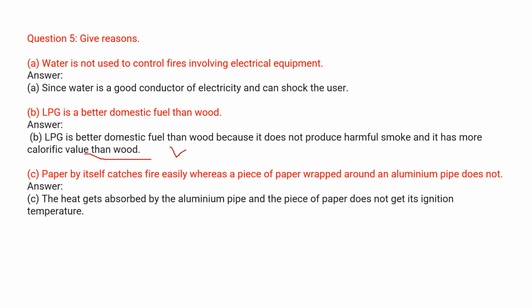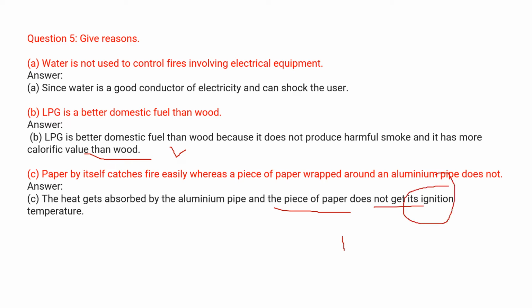And number C: paper by itself catches fire easily, but a piece of paper wrapped around an aluminium pipe does not. The heat produced by the fire is absorbed by the aluminium pipe, and the piece of paper does not reach its ignition temperature.